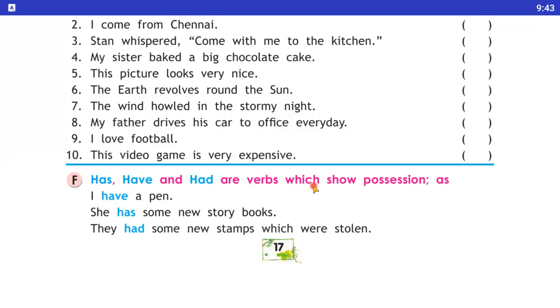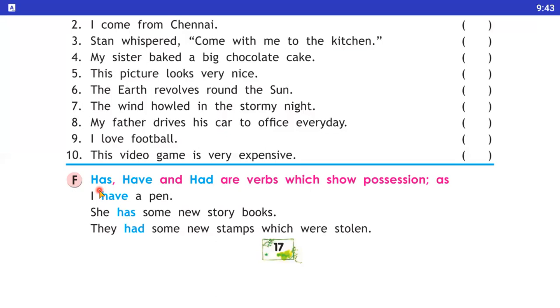Okay students, now you have to know very well that when we have a singular subject we use has, when we have a plural subject we use the have verb, and for a past sentence we use the had verb. Okay students, so let's start.